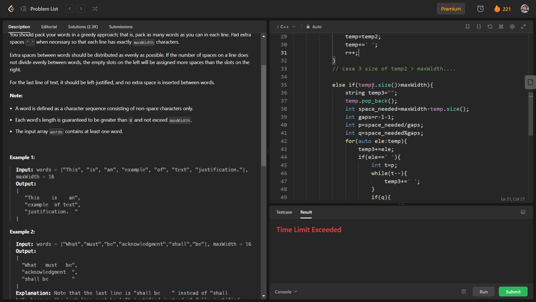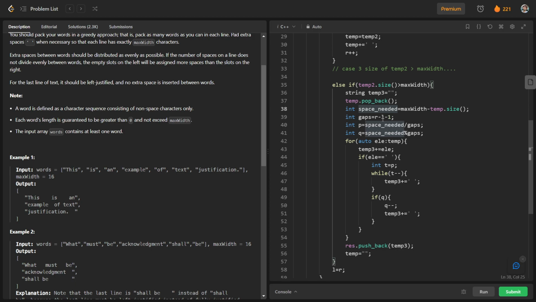So basically when temp2 dot size is greater than max width, we will have temp3 as an empty string, and temp dot pop back. We will have space needed equal to max width minus temp dot size, and gaps equal to r minus l. This is also true.